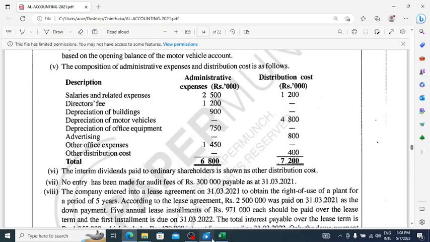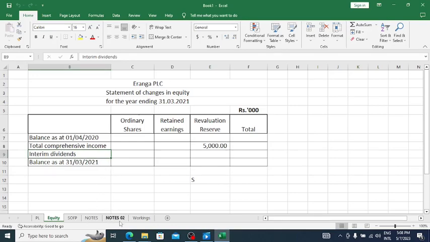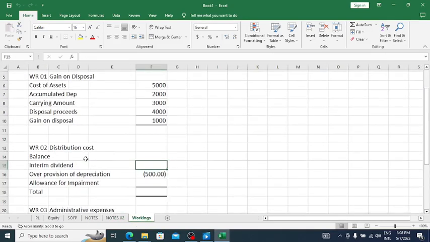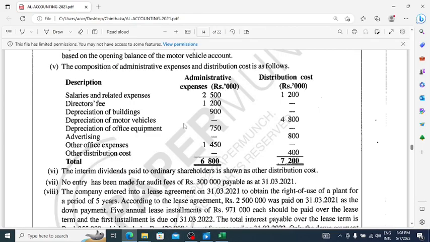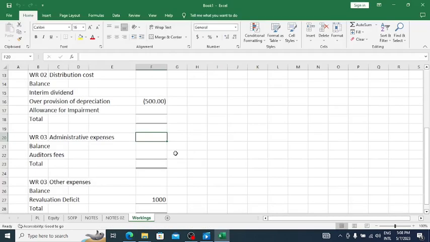We take this total administrative expenses 6,800.